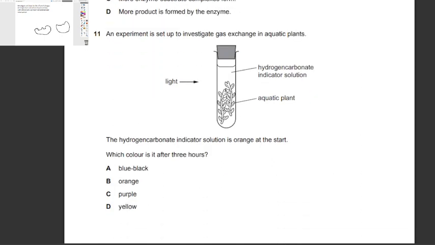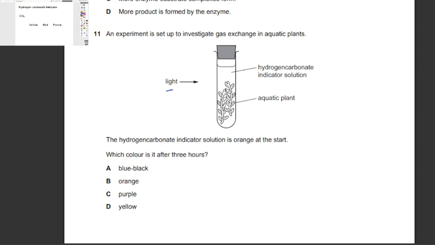Question 11. An experiment is set up to investigate gas exchange in aquatic plants. The hydrogen carbonate indicator solution is orange at the start. Which color is it after 3 hours? Since light is present, and as we can see, all the conditions for the plant to photosynthesize are available, so photosynthesis is going to occur, oxygen is going to be formed, and carbon dioxide is going to be taken in by the plants.